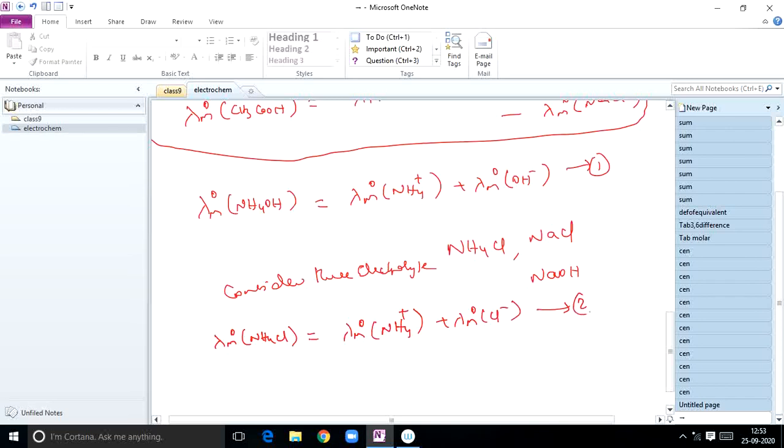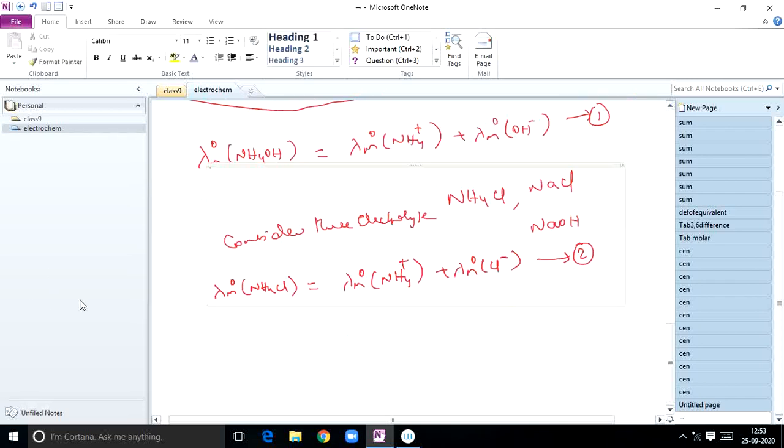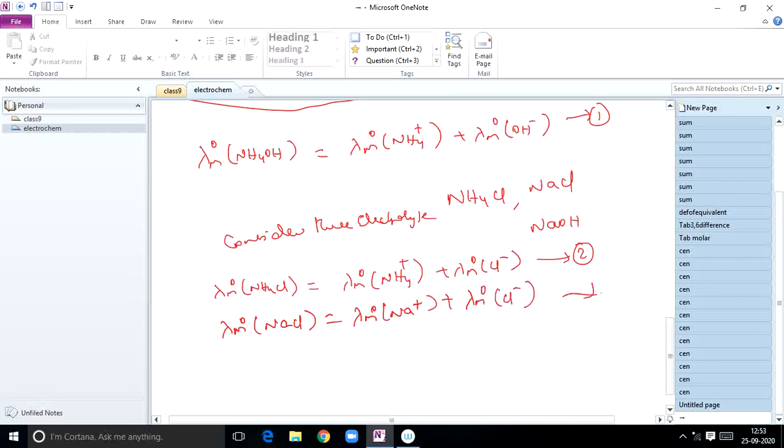So this is equation 2, right? Next, lambda m naught of NaCl can be written as lambda m naught of Na plus plus lambda m naught of Cl minus. This is equation 3. Next, lambda m naught of NaOH is equal to lambda m naught of Na plus plus lambda m naught of OH minus. This is 4. Whatever you do, finally I want to get equation 1.